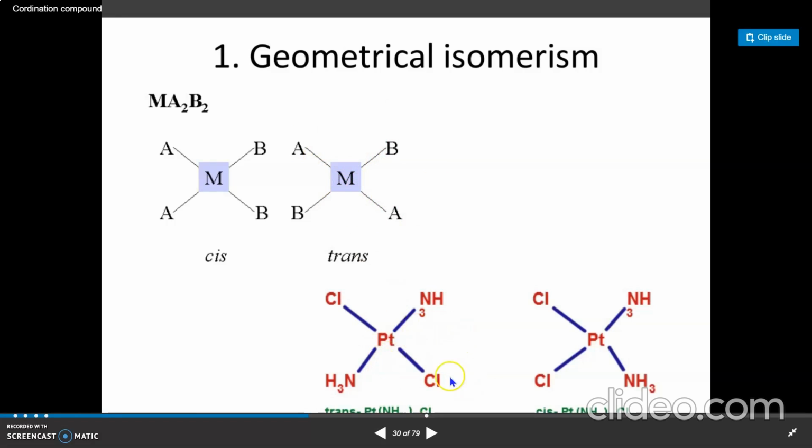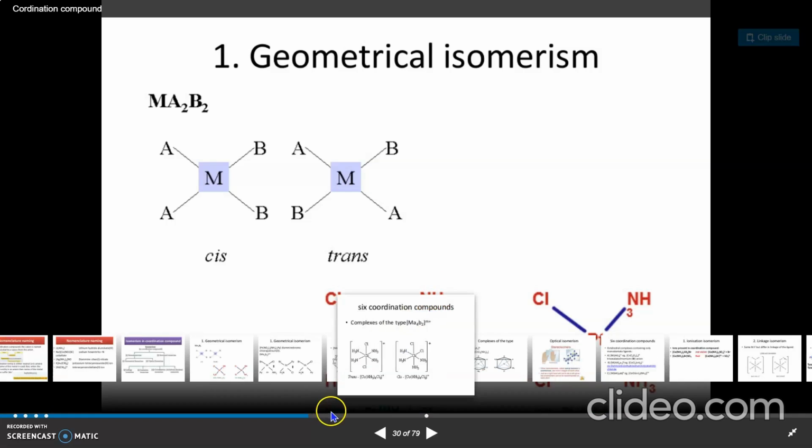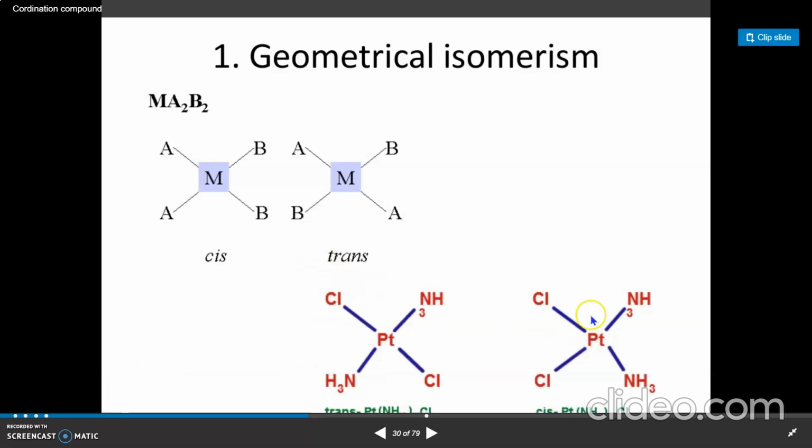Here the chlorines are opposite to each other, and the ammonia ligands are also opposite to each other, so this is trans. In this example the chlorines are adjacent to each other, and the ammines are also adjacent, so this isomer is cis. These are the examples of transplatin and cisplatin.